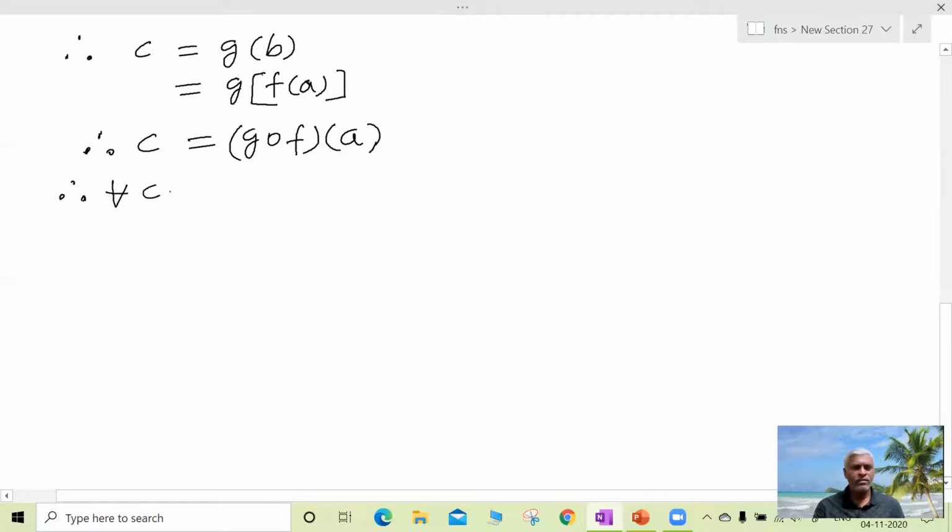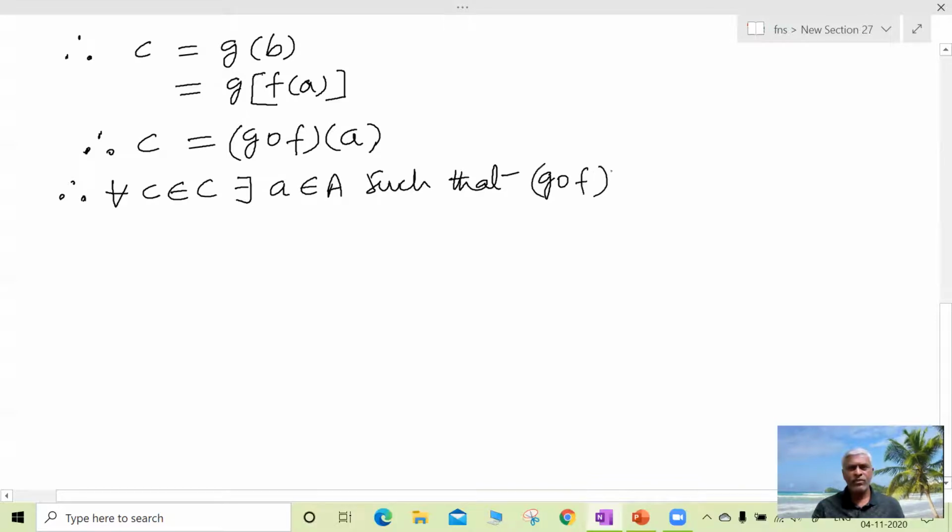For all c belonging to C, there exists a belonging to A such that (g circle f) of a is equal to c.